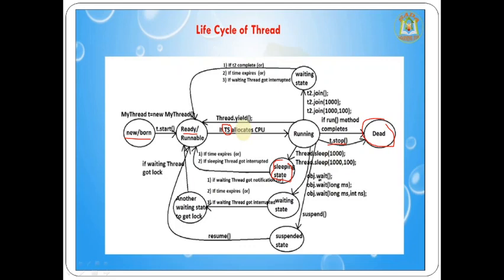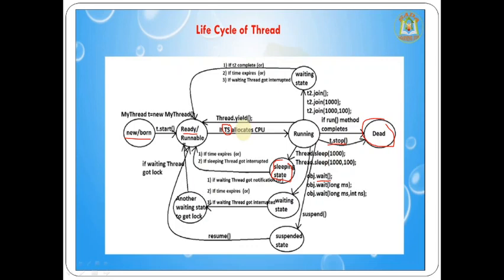Or, for example, there is also one more method called the wait method. The purpose of this wait method is that you want to wait for a particular thread's work to be completed. You want to wait a certain amount of time until someone gives a notification that you can start your work. So you want to wait for some signal. For that we have to call the wait method. By calling the wait method, we go to the waiting state. From the waiting state, we go to another waiting state to get the lock.